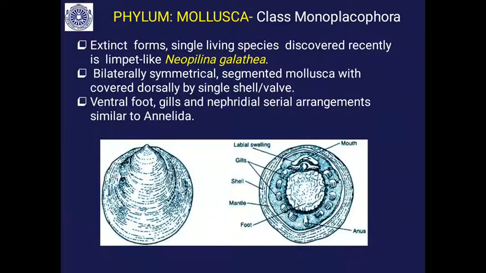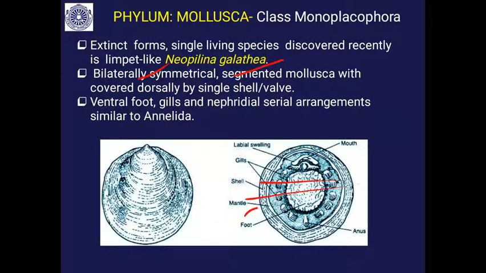Recently one form was discovered, that is the limpet-like Neopilina galatea. So these are bilaterally symmetrical and unique. This is the connecting link between Mollusca and Annelida, because you will find metameric arrangement of the organs. You can see the serial arrangement of the gills and nephridia.